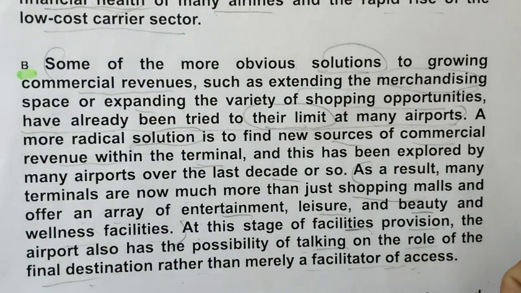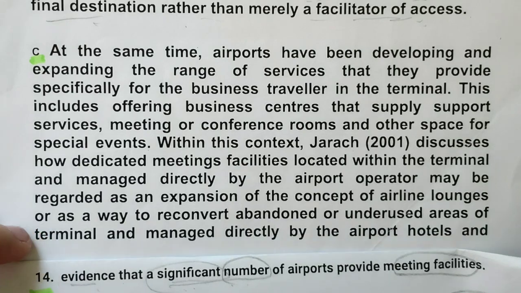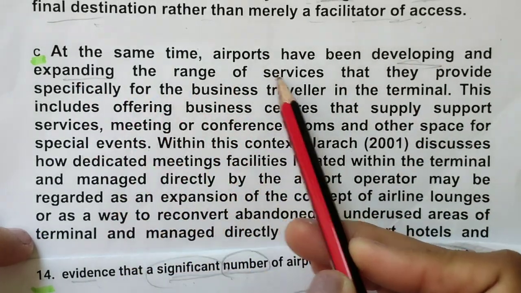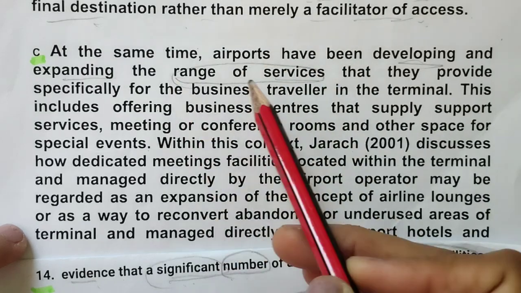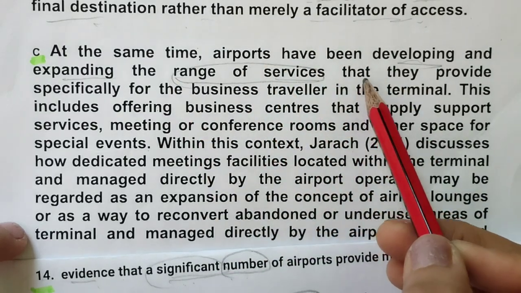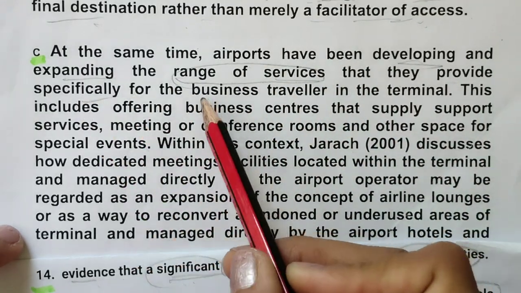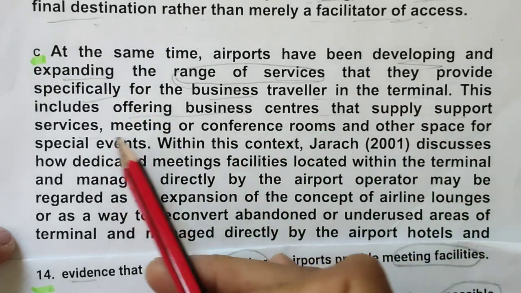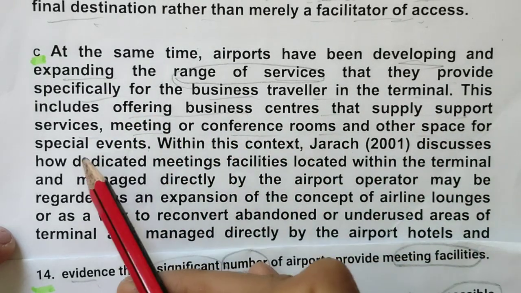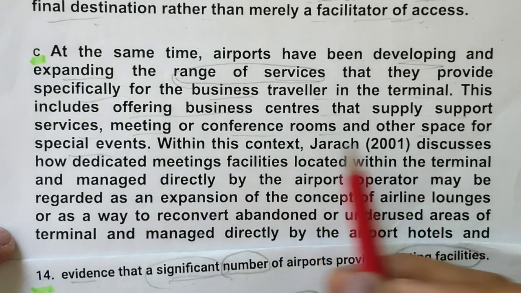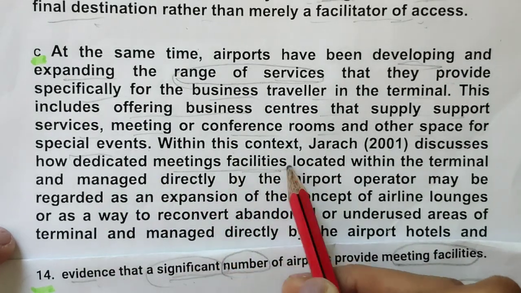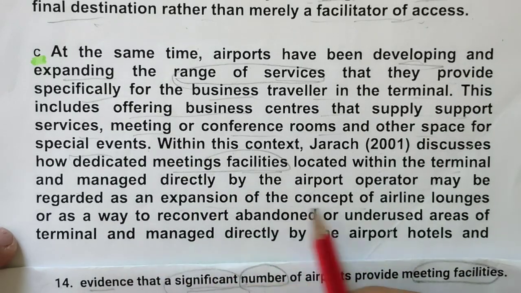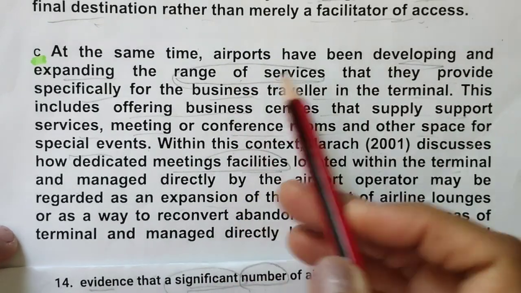So, okay, now C paragraph. Now C paragraph, I am showing it to you. At the same time, airports have been developing and expanding the range of services that they provide specifically for the business traveler in the terminal. This includes offering business centers, meeting and conference rooms and other spaces for special events. Within this it discusses how dedicated meeting facility located within the terminal operator may be regarded as expansion of the range of services here.